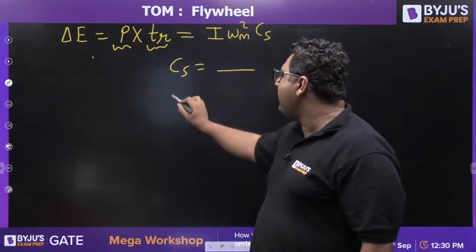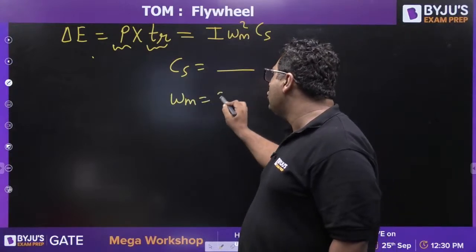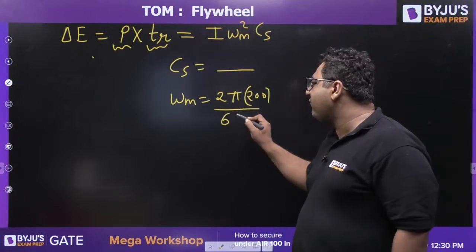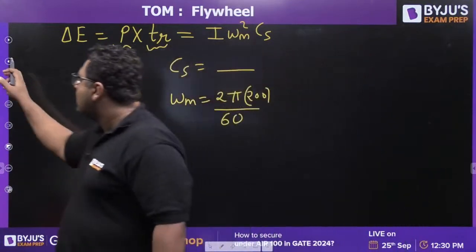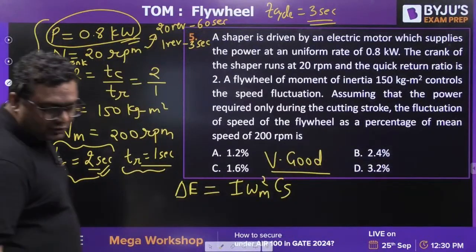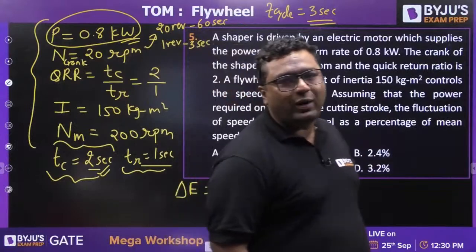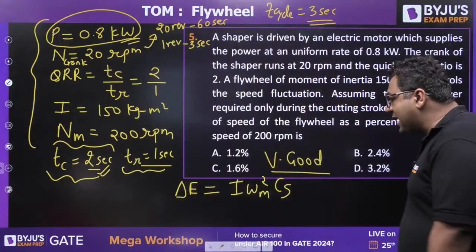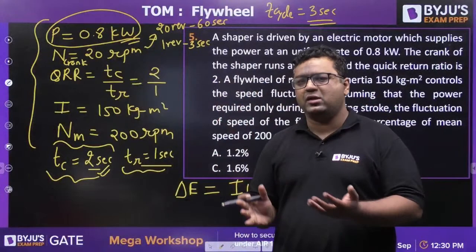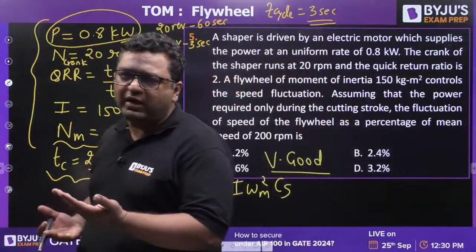For omega mean, you know that it is 2 pi times n mean, which is 200 divided by 60. I feel Kenil has given the answer, and Kenil has said the answer to be 1.2. Kenil, your answer is correct. Wonderful. So try to solve it, guys. I have given you the hint. Don't run from the question. I am giving you the way to solve it here.